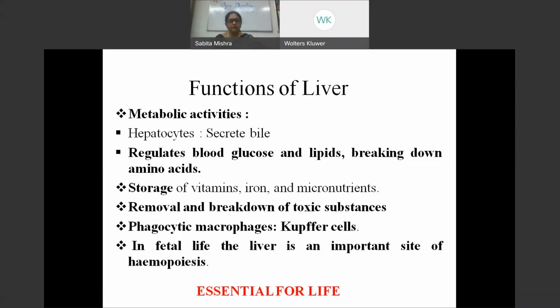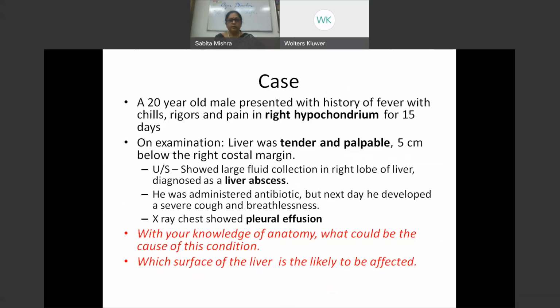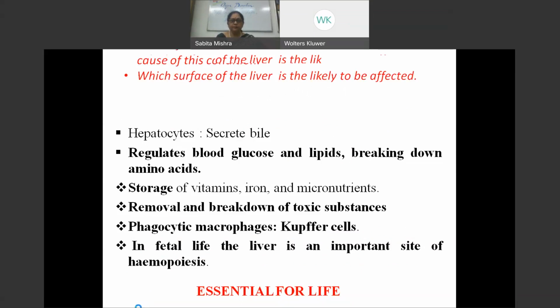Liver is responsible for storing vitamins, iron, and micronutrients. It removes toxic substances from the body and converts them into urea. The macrophages here are the Kupffer cells, which help in phagocytosis. During fetal life, it is responsible for hemopoiesis.